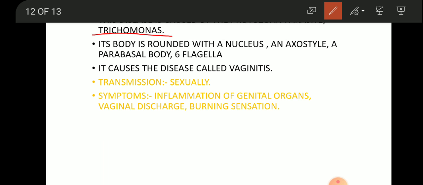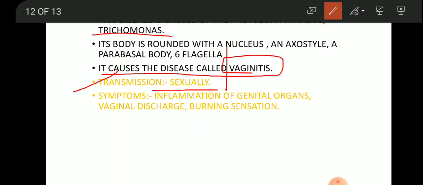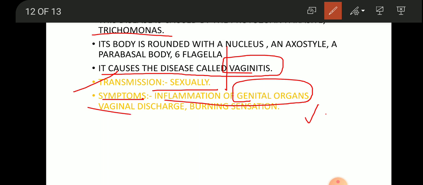I forgot to mention the diagram. It causes the disease called vaginitis. Okay, it is transmitted sexually. Symptoms include inflammation of genital organs like the vagina in females, vaginal discharge and burning sensation.